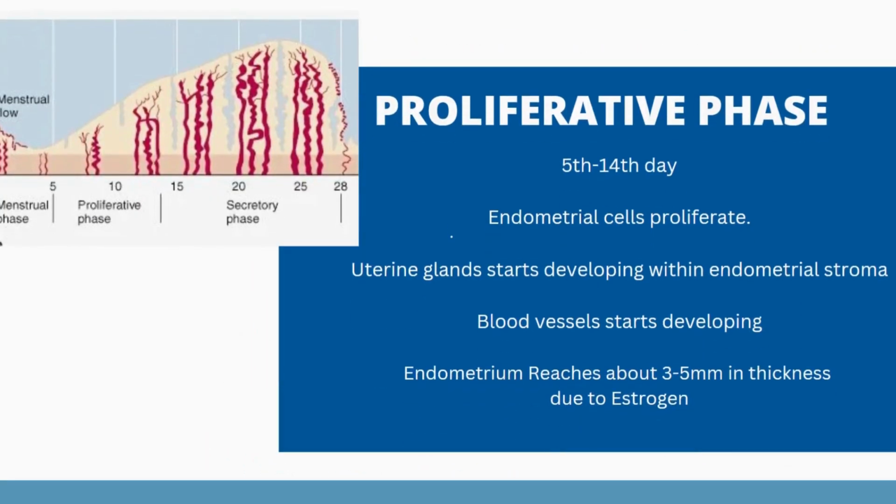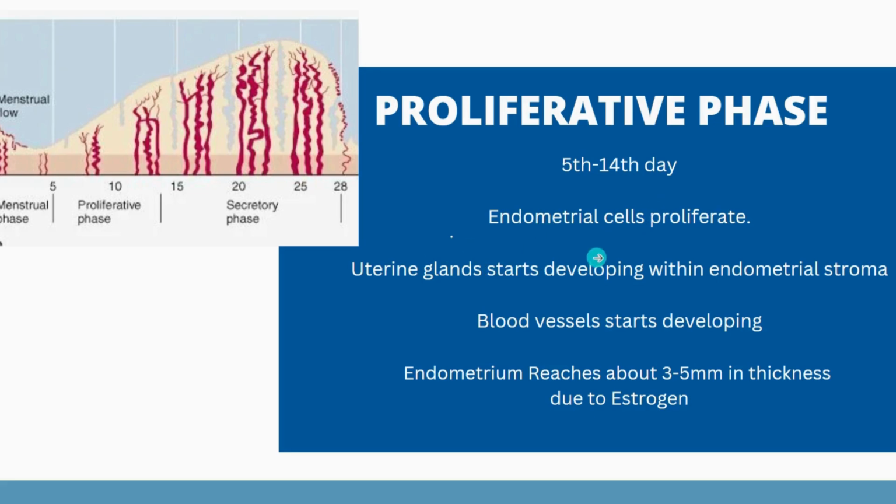Going on with the next phase, the second phase is the proliferative phase. Proliferative phase starts from 5th day of this menstrual cycle and extends up to the 14th day, that is at the time of ovulation. It corresponds to the follicular phase of ovarian cycle. What changes do we see now in endometrium? Since the endometrial layer has already become thin and most of the things are damaged in the menstrual phase, this phase is all about repairing.